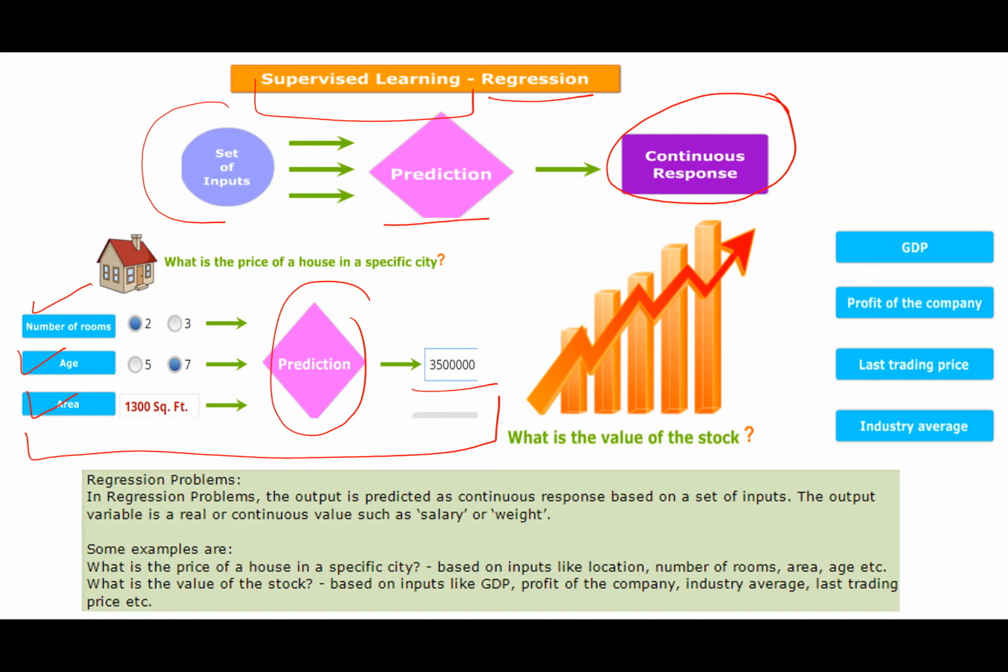Next is the value of a stock. Based on the GDP, the profit of the company, last trading price and industry average, all these parameters, when I put them in, what is the value of the stock, right? So whether the stock will go up or go down. Value of the stock means the price of the stock, right? So it will be a continuous number. Okay, so this is the difference between classification and regression, right?